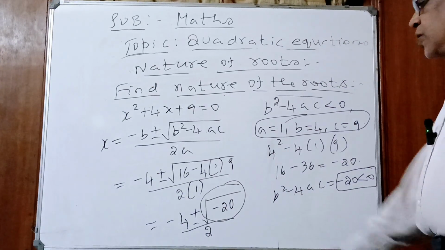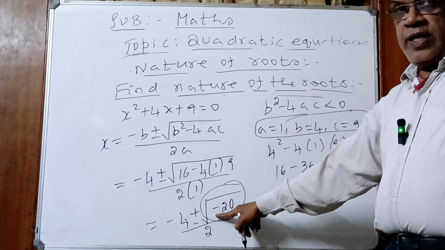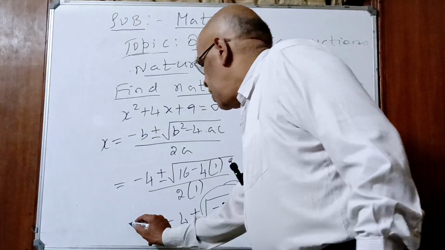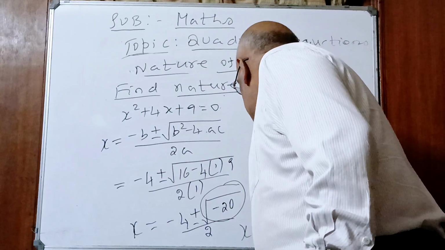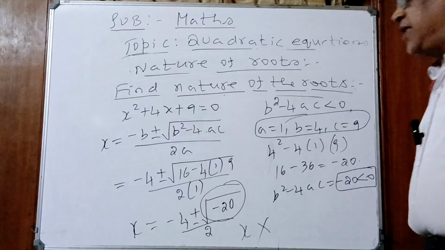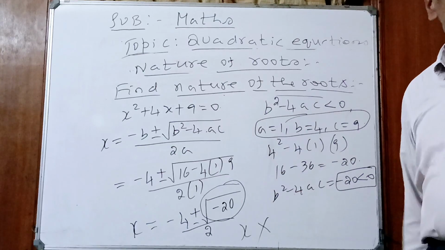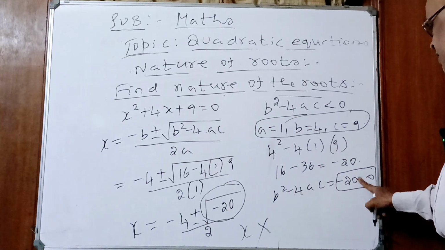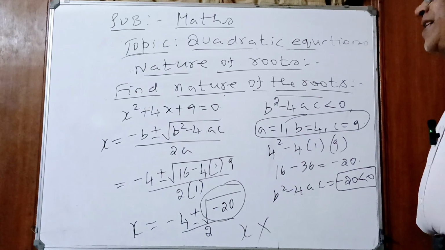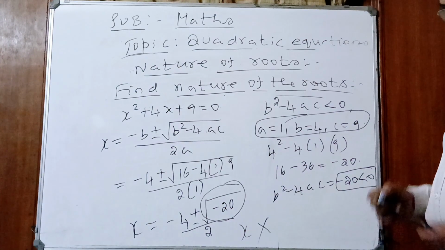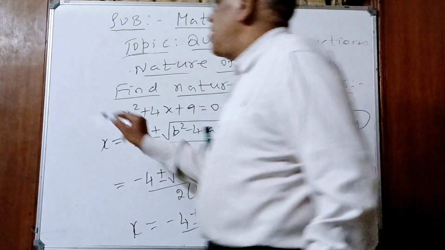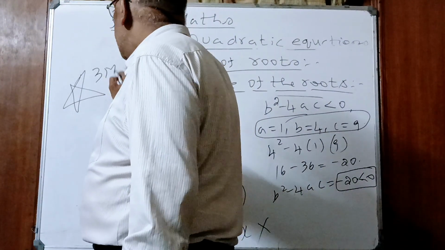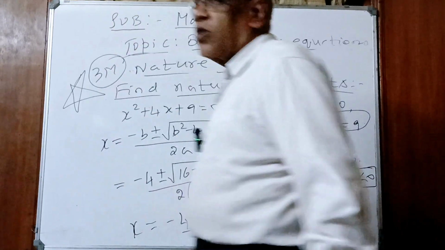Yes or no? Square root of a negative number does not exist. So, what is x value? Roots do not exist. Why? Roots are imaginary. Beautiful question. Yes or no, children? Because b square minus 4ac is minus 20, which is less than 0. Very interesting or not? Yes. This will definitely come for 3 marks. See, children, I put a star mark. Star means important. 3m is not 3 minutes, it is a 3 mark question.